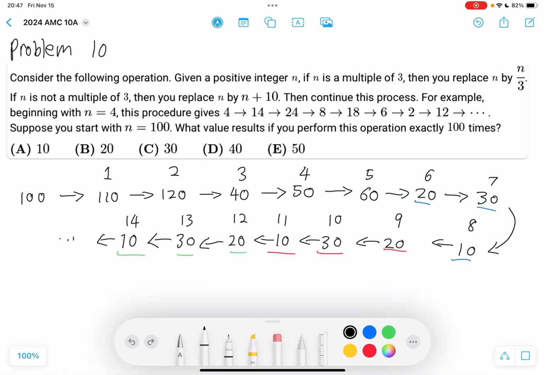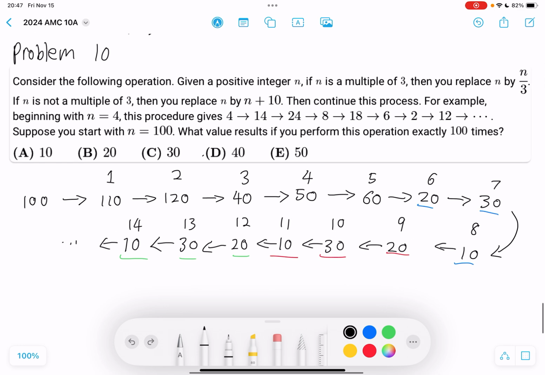So firstly, you can eliminate 40 and 50 as your options, so there are only 3 options left. And secondly, notice that when the number is 20 in the repeating sequence, the number of operations made is divisible by 3. You have 6, 9, 12, right? These are all divisible by 3. But 100 isn't divisible by 3. So the number after you perform the operation 100 times is not 20.